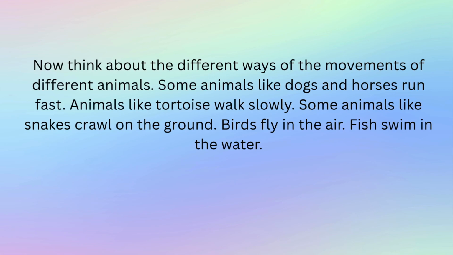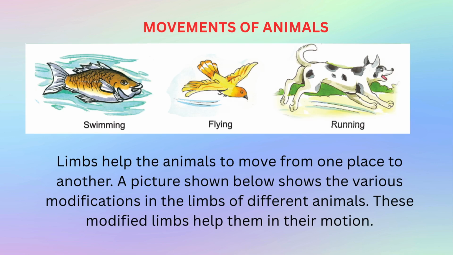Now think about the different ways of the movements of different animals. Some animals like dogs and horses run fast. Animals like tortoise walk slowly. Some animals like snakes crawl on the ground. Birds fly in the air. Fish swim in the water. Movements of animals. Limbs help the animals to move from one place to another. A picture shown below shows the various modifications in the limbs of different animals. These modified limbs help them in their motion.